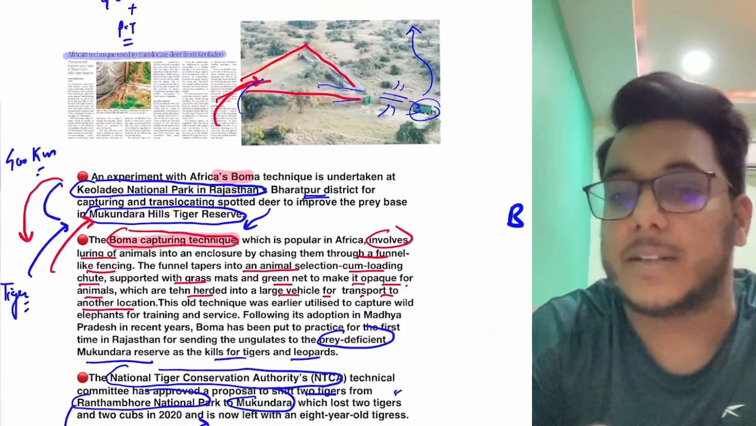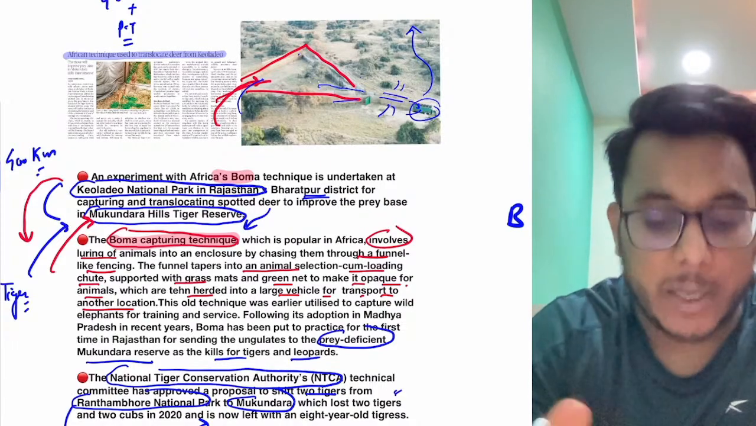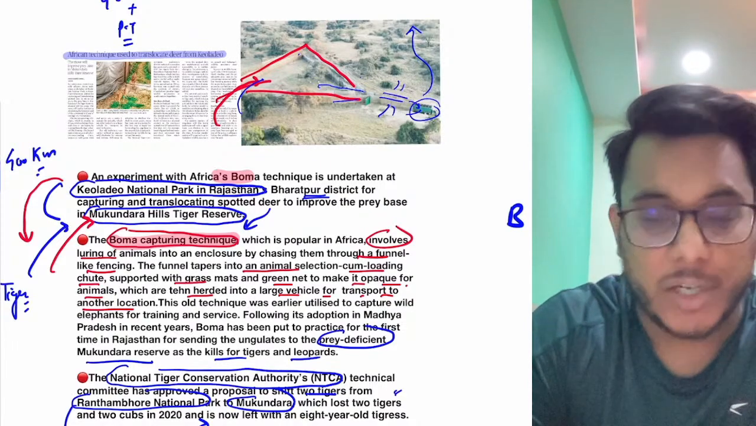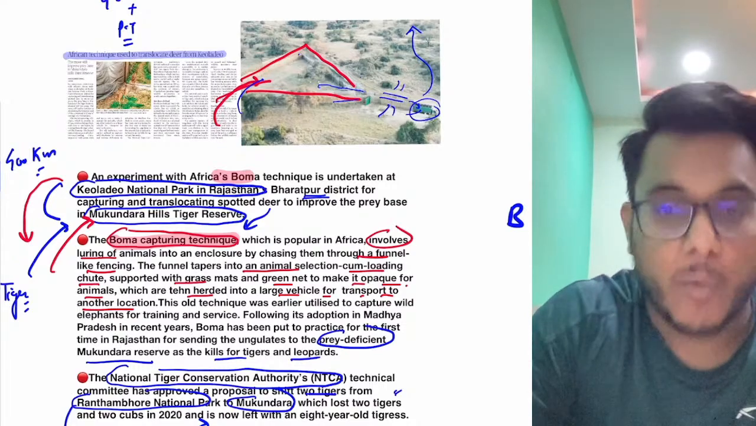So this is the Boma technique. Okay, and these particular parks, etc., their location, you need to keep it in your mind. Fine. Now moving to the next article.